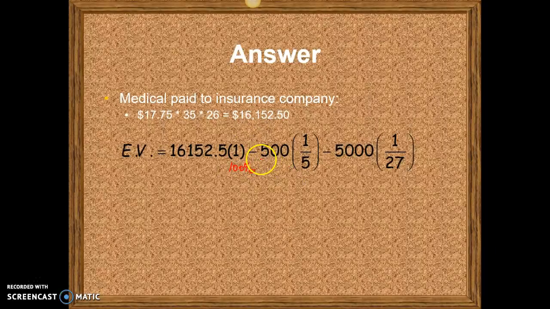Then, if you recall, we have a $500 claim that 1 in 5 employees files, and a $5,000 claim with a probability of 1 in 27. Again, the odds are the money, and the probability is what we're multiplying. When you do that calculation, the insurance company is expected to make $15,867.31 in 1 year.